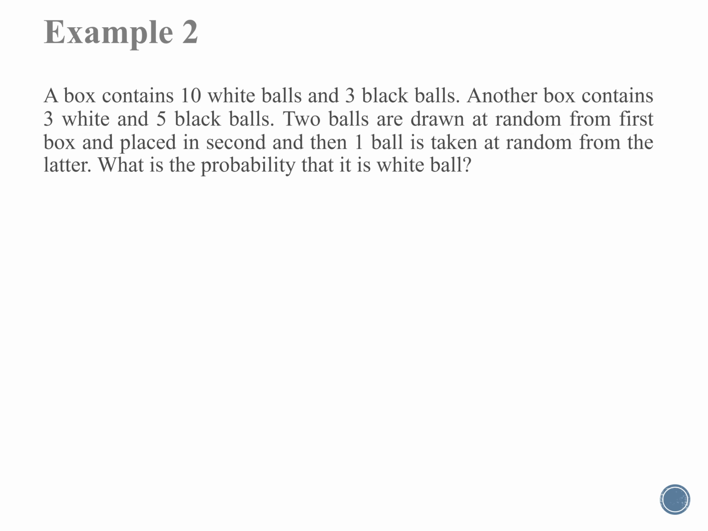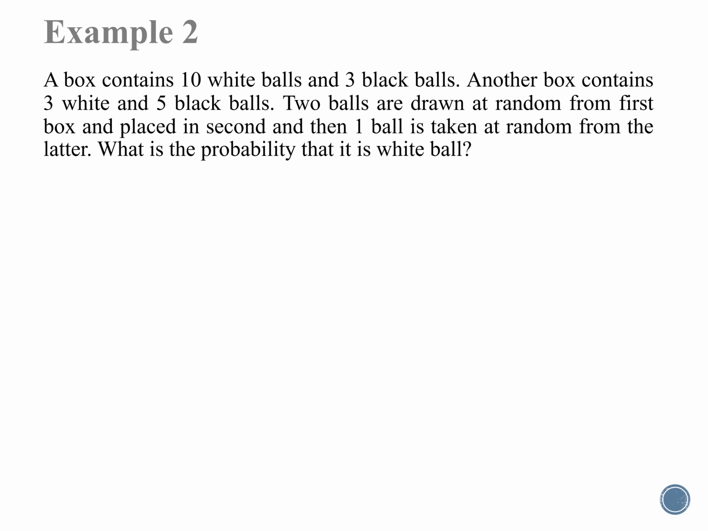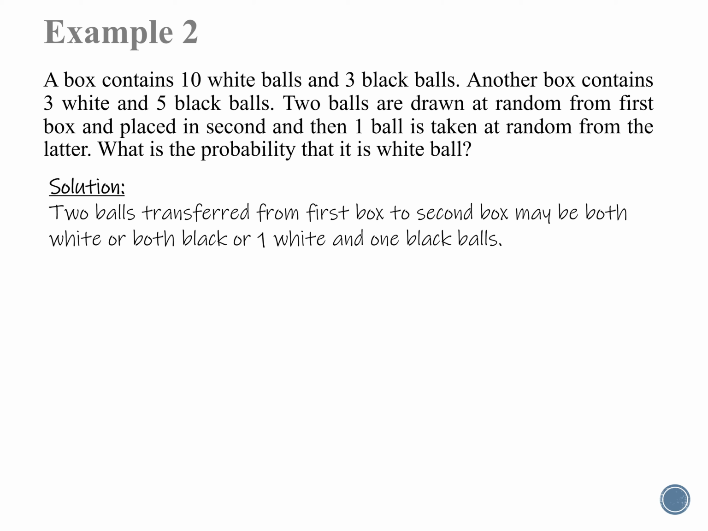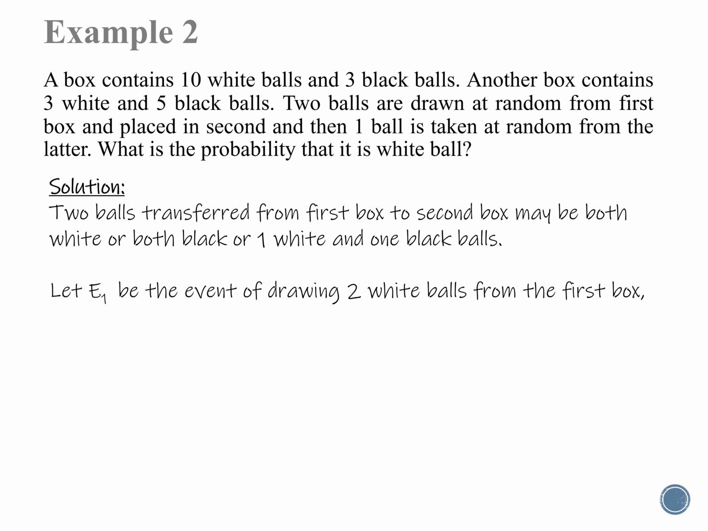Example 2. A box contains 10 white balls and 3 black balls. Another box contains 3 white balls and 5 black balls. Two balls are drawn at random from the first box and placed in the second, and then one ball is taken at random from the latter. What is the probability that it is a white ball? Solution. Two balls are transferred from the first box to the second box. The following are the cases. The two balls transferred may be white, or black, or one white and one black. Let E1 be the event of drawing two white balls from the first box.